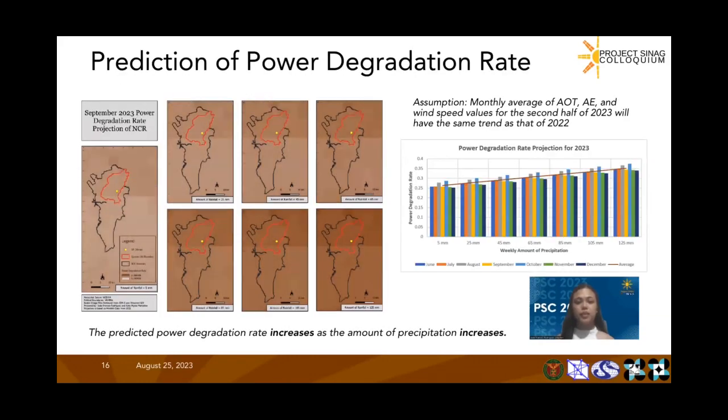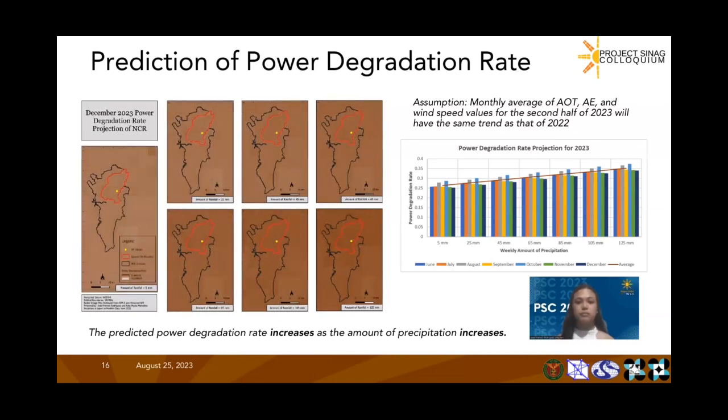Using equation 10, the power degradation rate for the months of June to December 2023 was forecasted. The prediction assumed that the monthly average of AOT, AE, and wind speed values for the second half of 2023 will have the same trend as that of 2022. The prediction showed a direct relationship between the amount of precipitation and power degradation rate as they increase together. However, this behavior is exhibited only because the values of the other factors aside from precipitation were assumed to be constant.